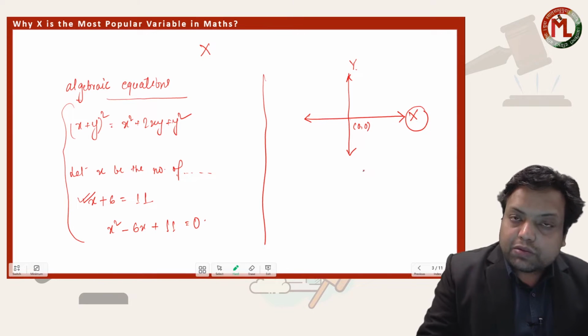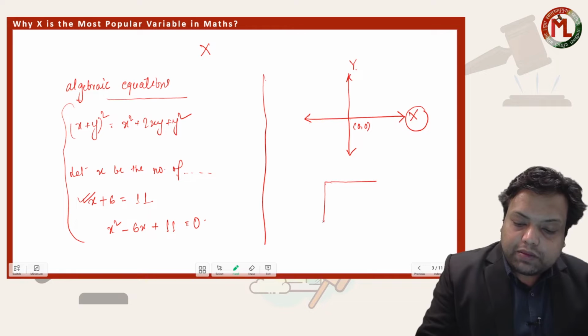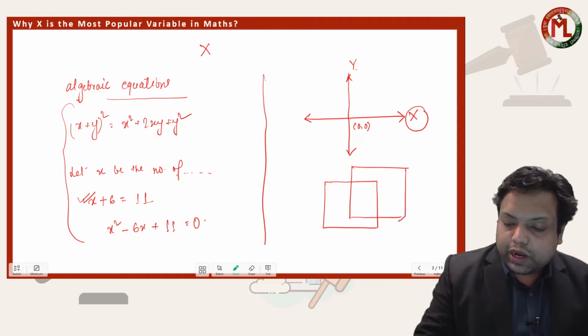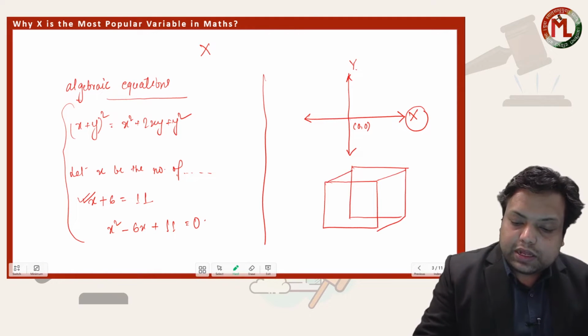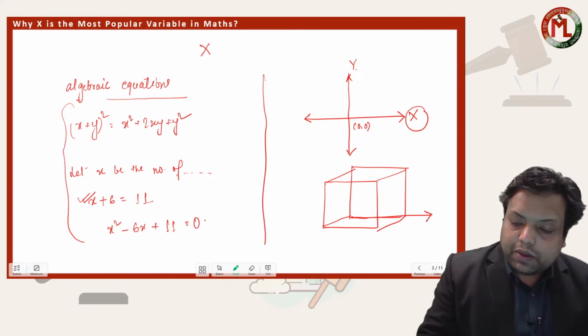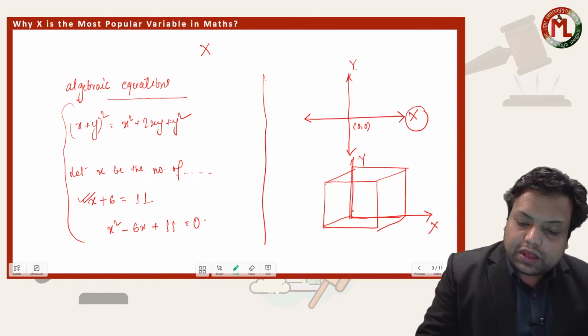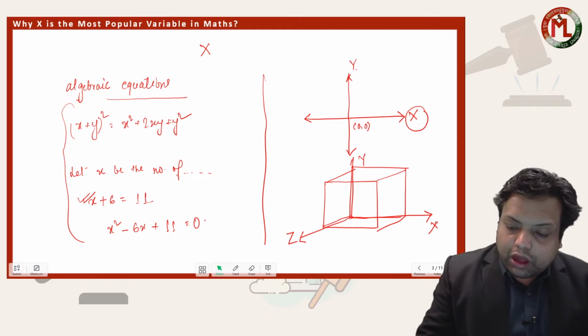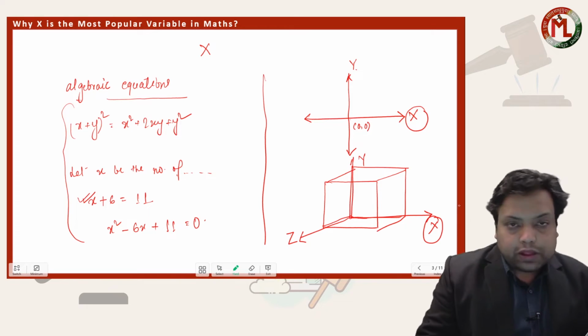Even in the case of solid geometry, if we consider a figure, say a cuboid or a cube, what have we done? We have taken three independent axes. One was the x-axis, one was the y-axis, and one was the z-axis, along the three different edges of the cuboid, isn't it? So how is x becoming so popular in mathematics?